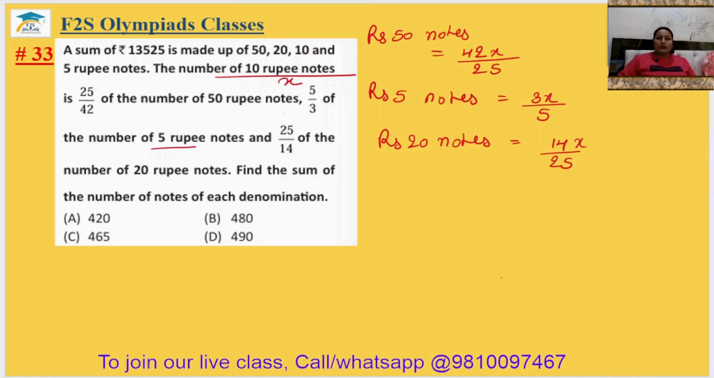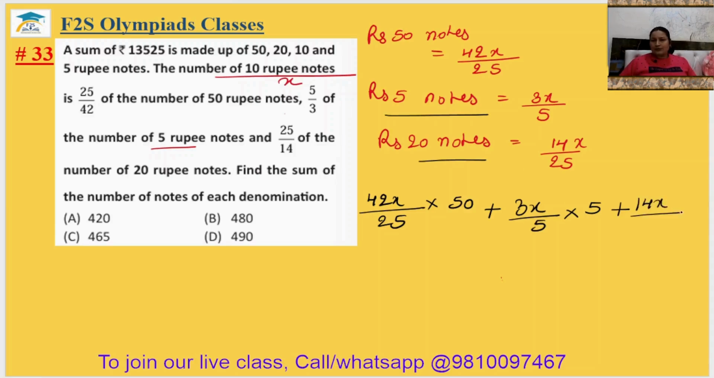So what is the value of these notes? How much money will rupees 50 notes make? It will be 42x upon 25 multiplied by 50, plus how much money will rupees 5 notes make, 3x upon 5 multiplied by 5, plus how much money will rupees 20 notes make, 14x by 25 multiplied by 20, plus 10 rupees x multiplied by 10. This all money should be equal to 13,525. Now simplify it.